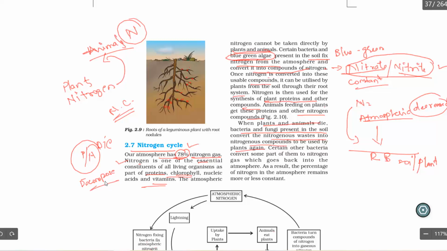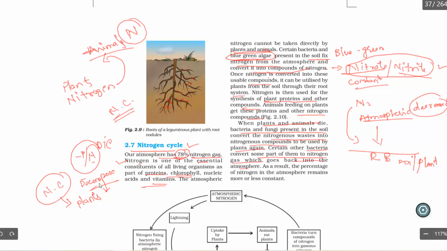When the decomposition process takes place, the nitrogen which is present in these plants and animals is converted again into nitrogen compounds. Okay, and these nitrogen compounds are again utilized by plants. As they absorb or decompose into the soil, some other bacteria convert some part of them into nitrogen gas which goes back into the atmosphere.